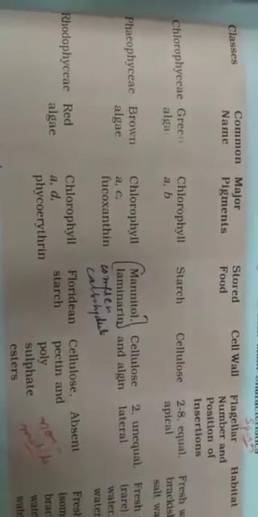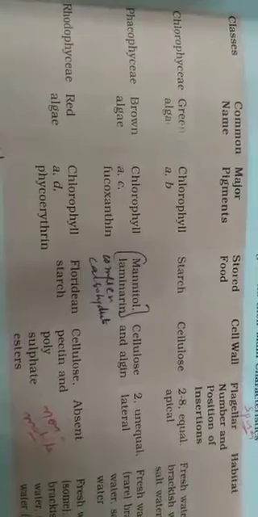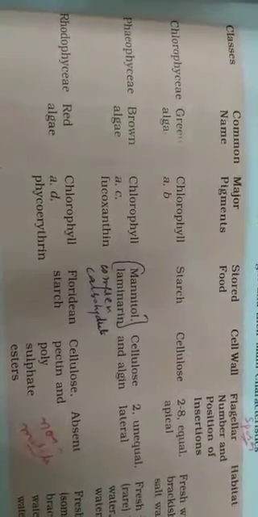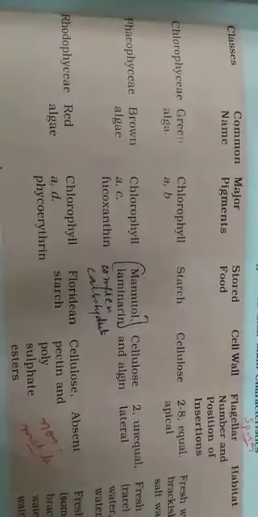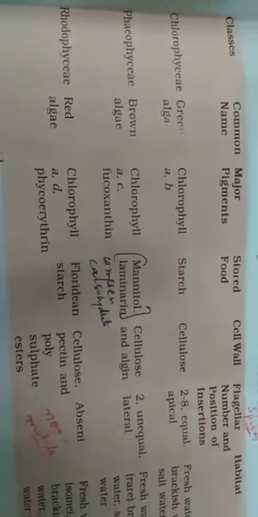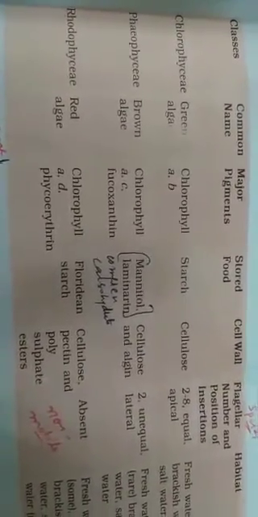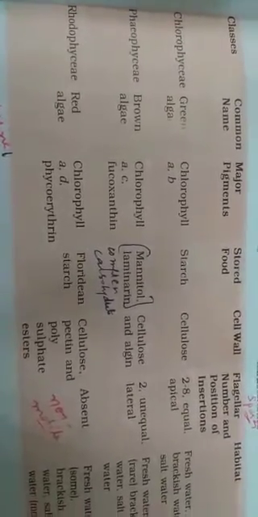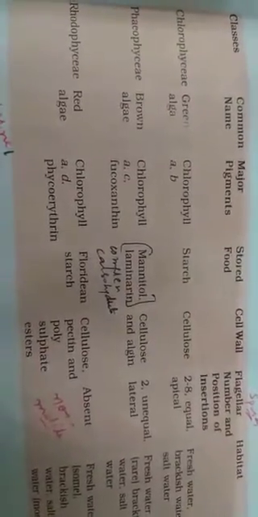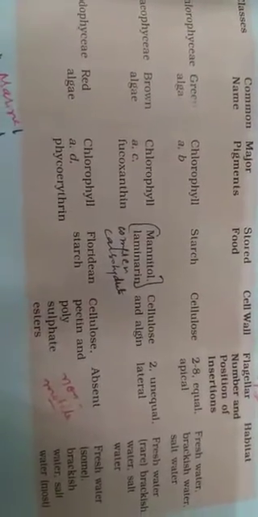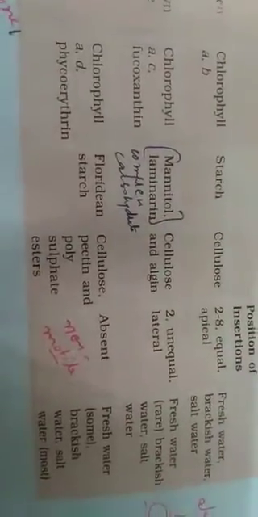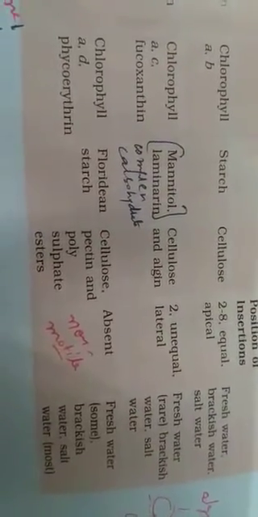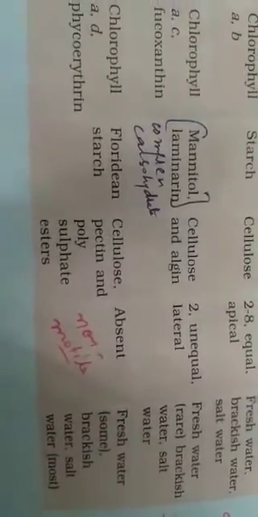Then the next is rhodophyceae, red algae. In this case, chlorophyll a and d are present plus phycoerythrin. Clear? The stored food is in the form of floridean starch. In the cell wall, cellulose, pectin and polysulfate esters are found. Clear? And if we talk about the flagella, it is non-motile and flagella are not present. And habitat, where will you get it? You can get it in fresh water, clear? Some may be in fresh water, some are found in brackish water and salty water also, beta.